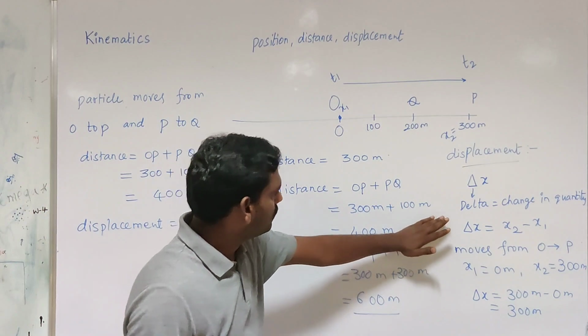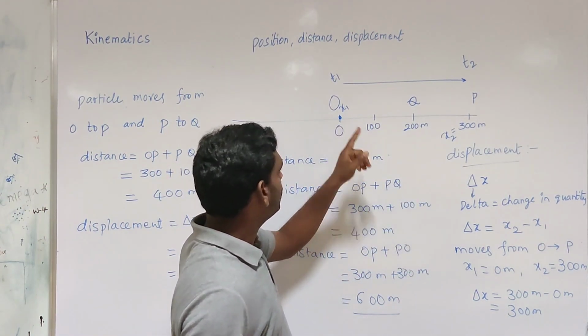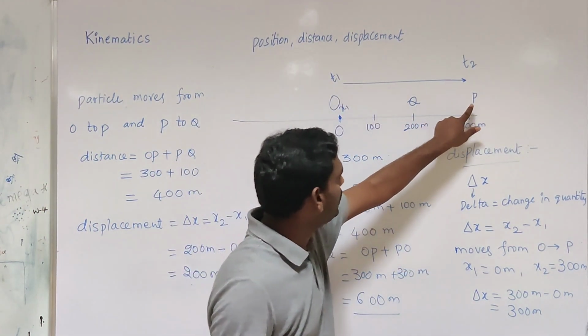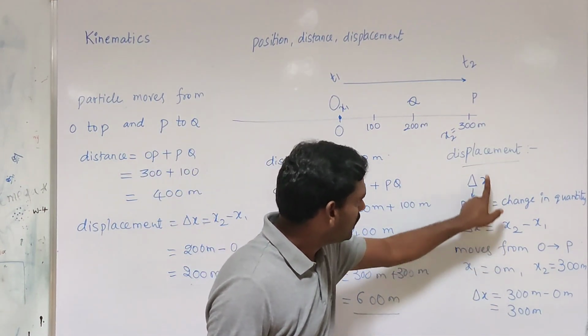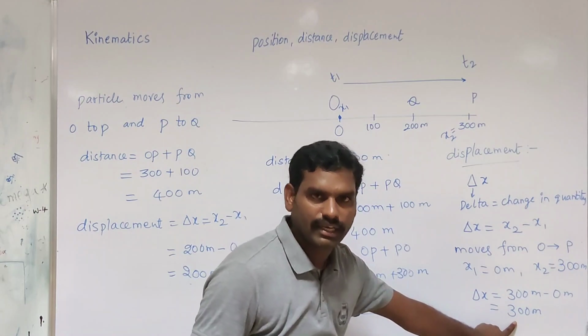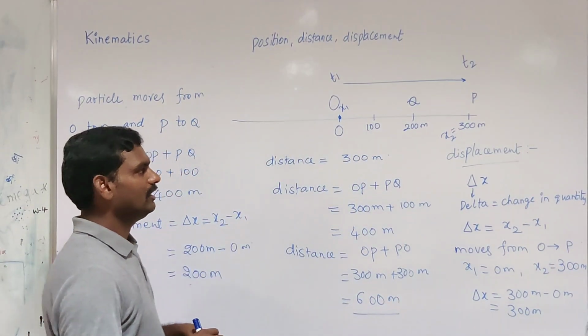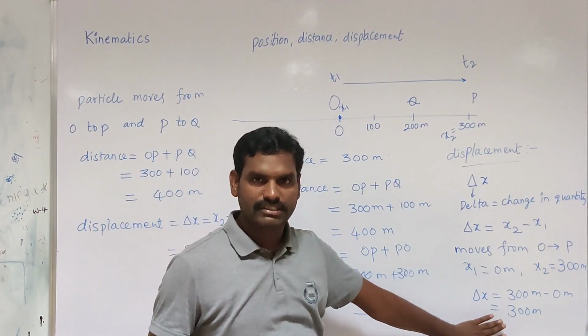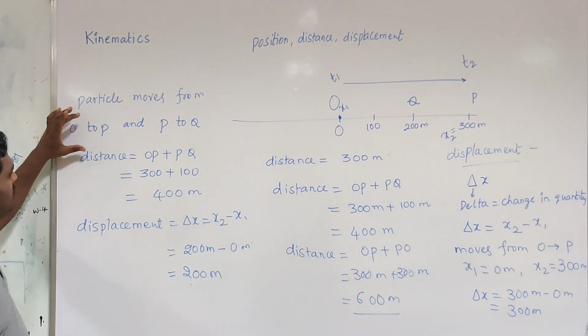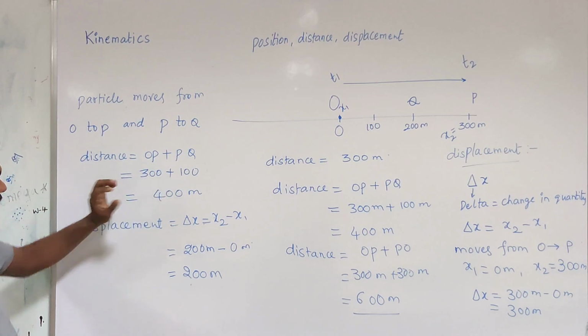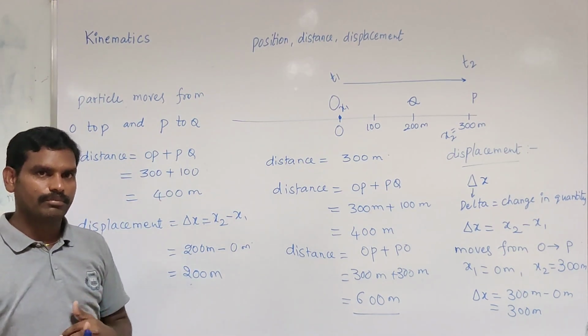When the particle moves from O to P, distance is equal to 300 meters and displacement is also equal to 300 meters. That means in this case, distance and displacement are equal. Here in this case, distance is 400 meters and displacement is 200 meters.